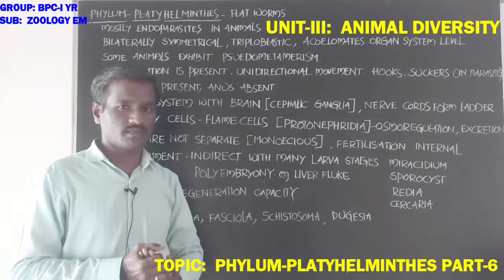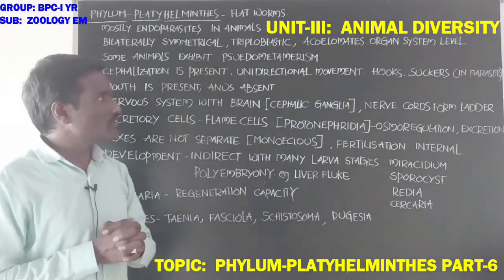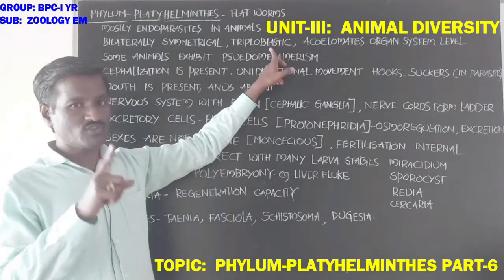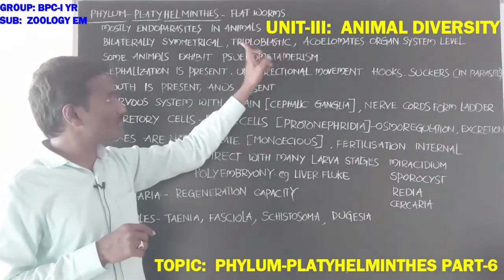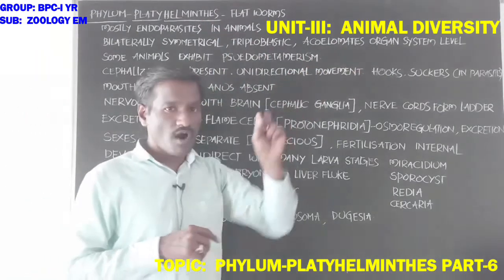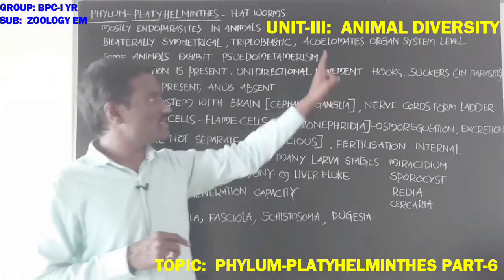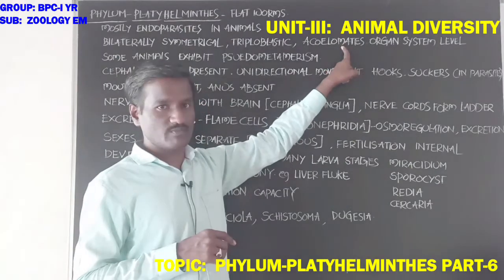Triploblastic animals. The entire body is formed by three layers: ectoderm, mesoderm, and endoderm. These are the first triploblastic animals. And the body cavity, or coelom, is absent. True coelom is absent in these animals. They are acoelomates.